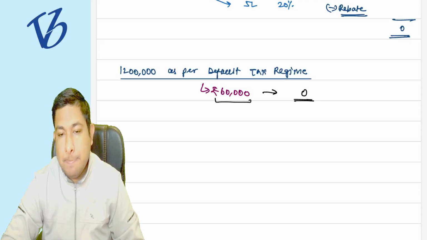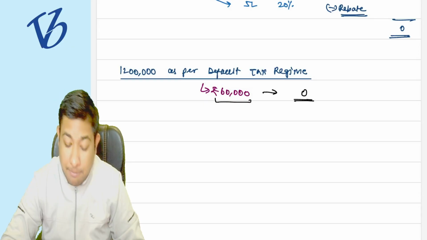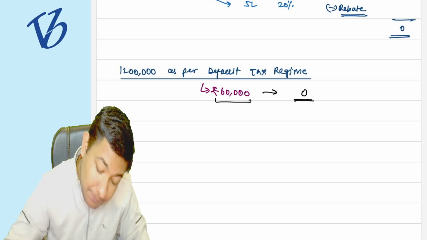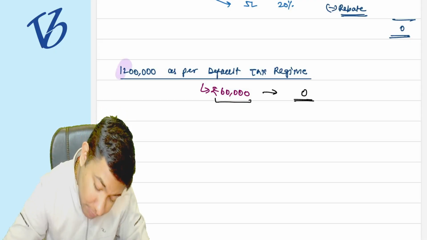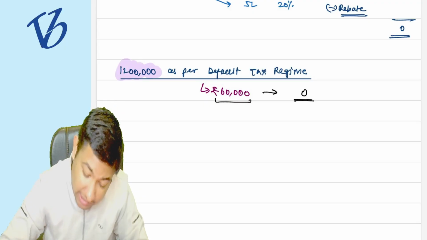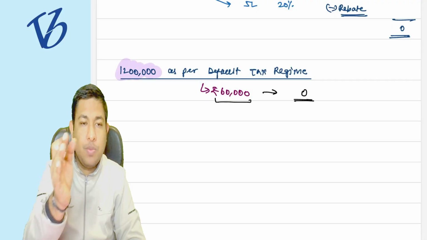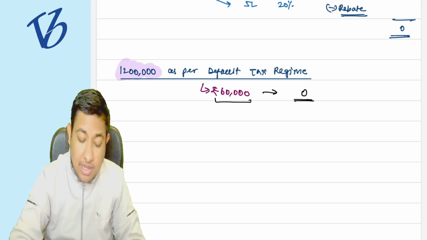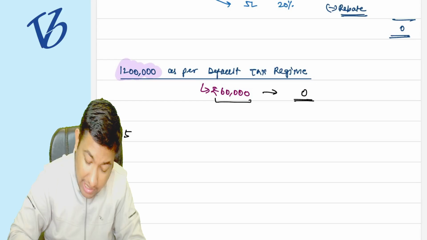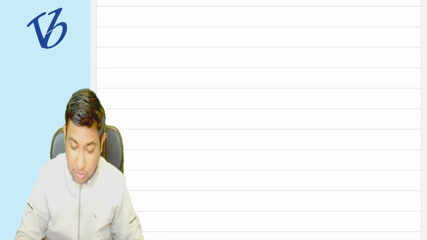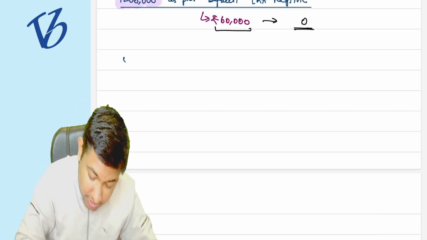But there is a catch. If your income is up to 12 lakh rupees only, then only this rebate is applicable to you, or 5 lakh rupees in the case of the old regime. Let me first solve that and then I'll explain something else.